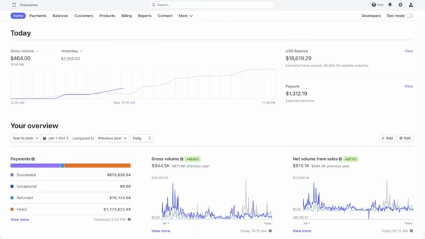And you can even look right here. It is 10:16 in the morning and it's already made $464 with this system. So it is possible. And there's over $18,000 pending to be deposited into the bank. And if you were wondering if this is consistent, take a look at this. Over the last year, in gross, it's almost $1 million. And then in net, it's over $800,000 in the last year. And it's even gotten better since the previous year.